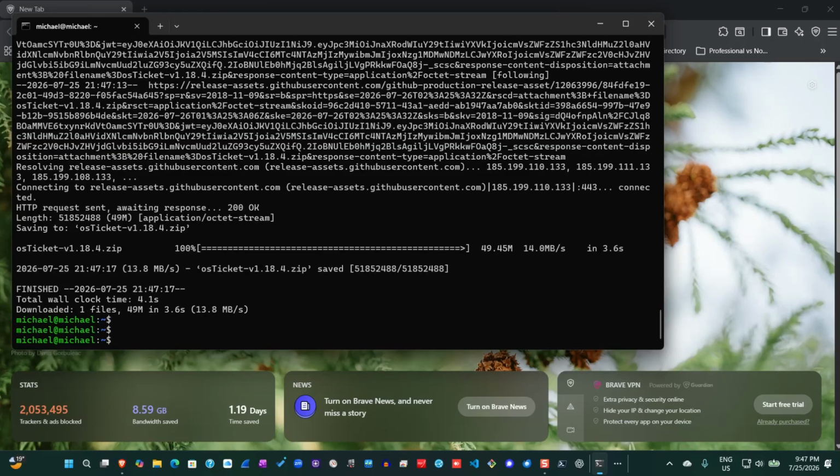Okay, so what I'm going to do now, you cannot work with this file right now, so you have to move it to a different directory. So I'm going to go ahead and move the osTicket file to the Apache web directory, and I'm going to use this command to do that.